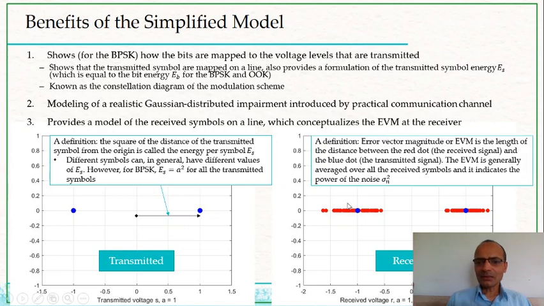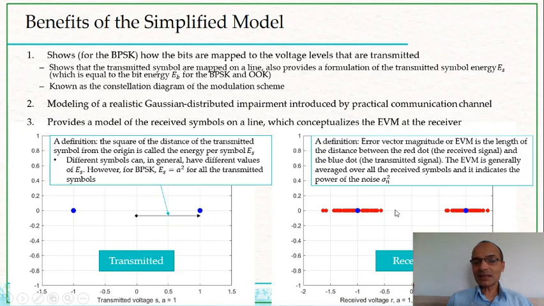And what error vector magnitude allows us to do is to get an idea of the power of the noise. So if sigma n squared is small, then you would expect the EVM to be pretty small. All of these red dots will be bunched up around the blue one. If sigma n squared is large, then EVM will be large.